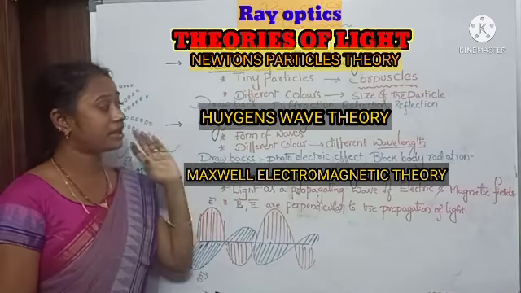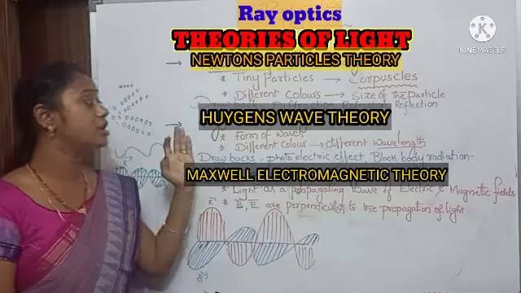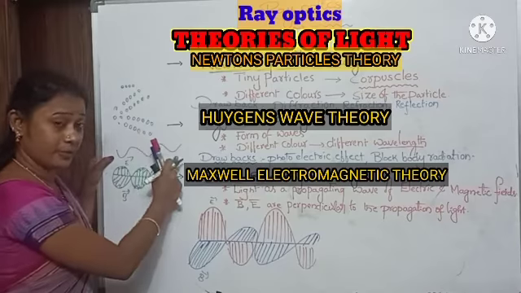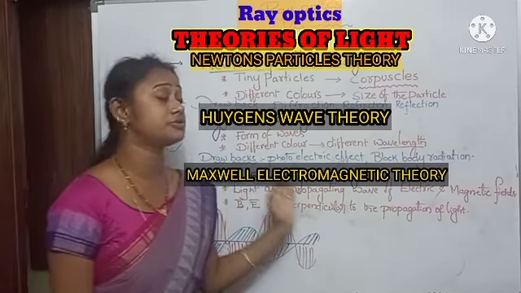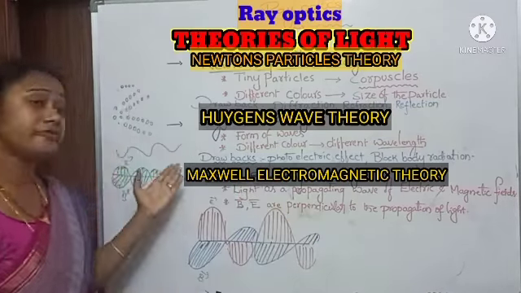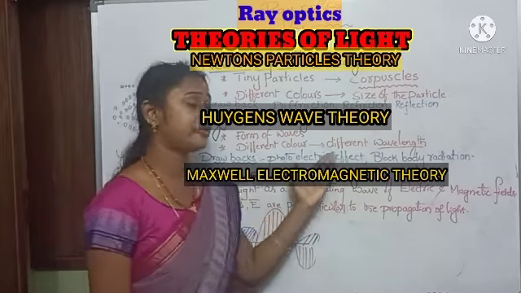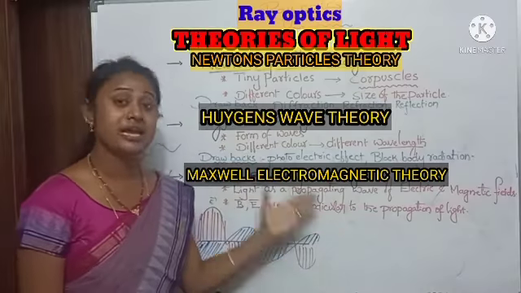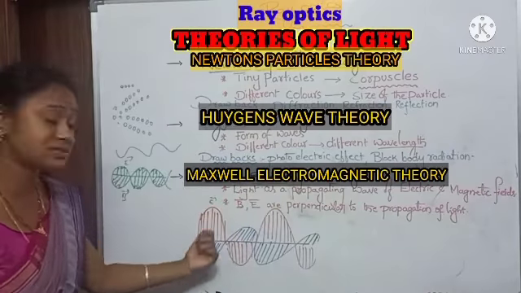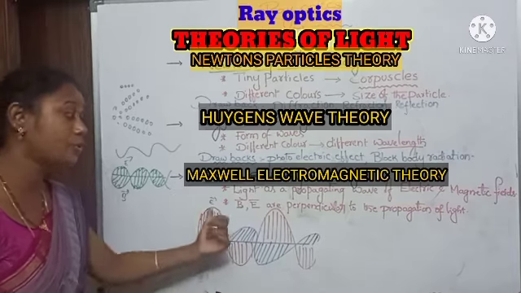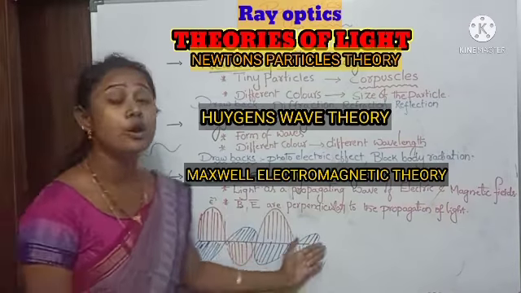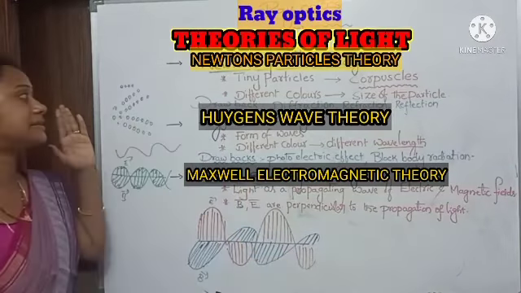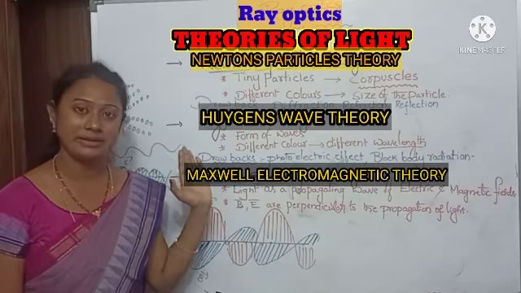Next, the second theory was Huygens wave theory. Here light is in the form of a wave, and the different colors of light are due to different wavelengths. He fails to explain the photoelectric effect and black body radiation. Maxwell electromagnetic theory: a light wave has both an electric field and a magnetic field which are perpendicular to the direction of propagation of light. These are the three basic theories of light.